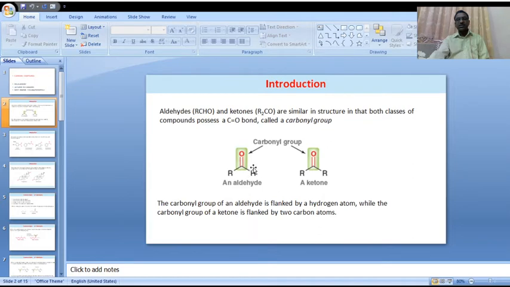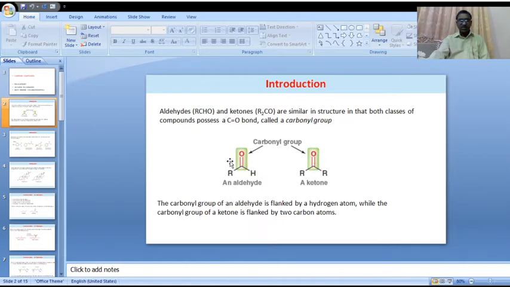While the carbonyl group of ketones is attached with two carbon atoms, both alkyl groups are attached to this carbonyl functional group.